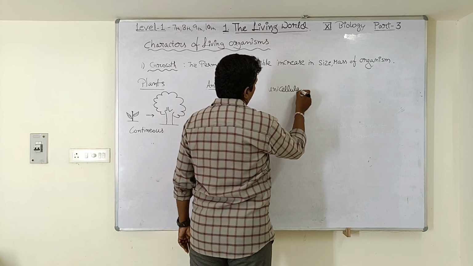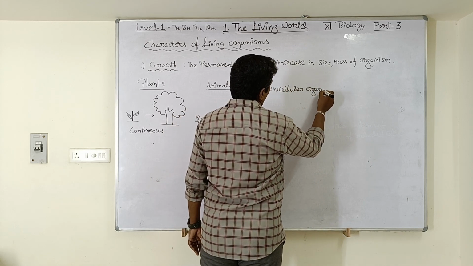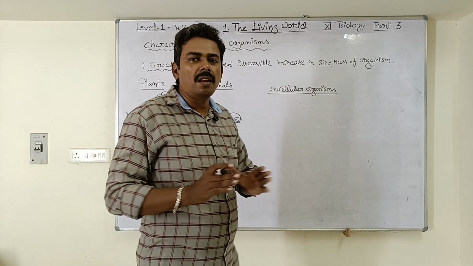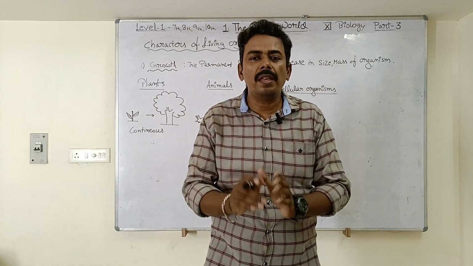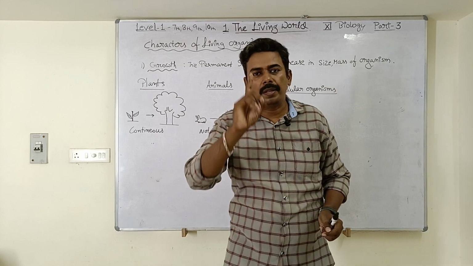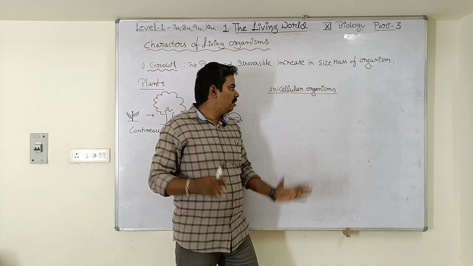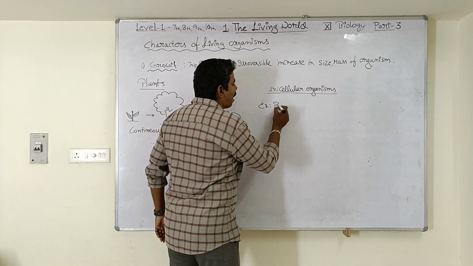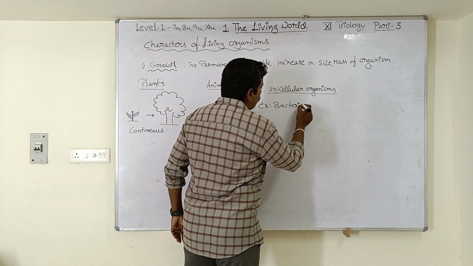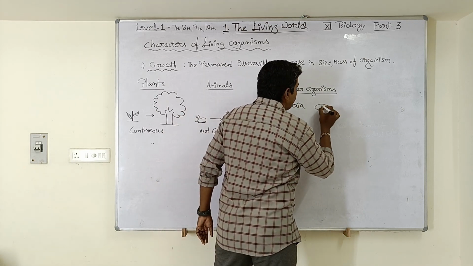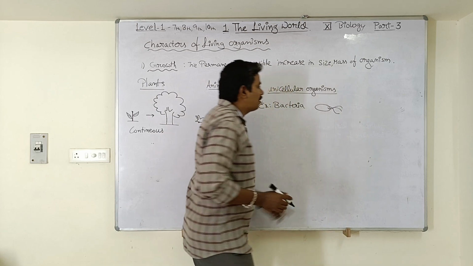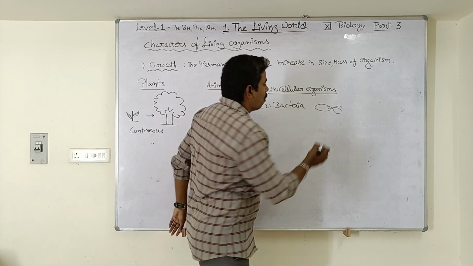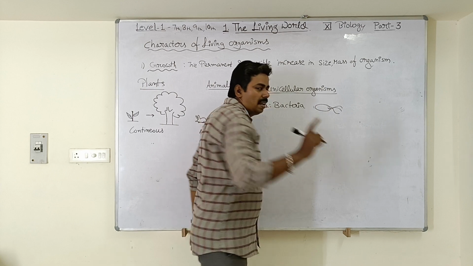In unicellular organisms. So what are unicellular organisms, students? Unicellular organisms are those organisms whose body is made up of a single cell, only one cell. Such organisms are called unicellular organisms. Come on, tell me some examples of unicellular organisms. Students, bacteria. Bacteria is a unicellular organism. Look here, this is the bacteria. It has some tail-like structures which are called flagella. By using these structures, the bacteria can move. Its body is completely made up of a single cell.